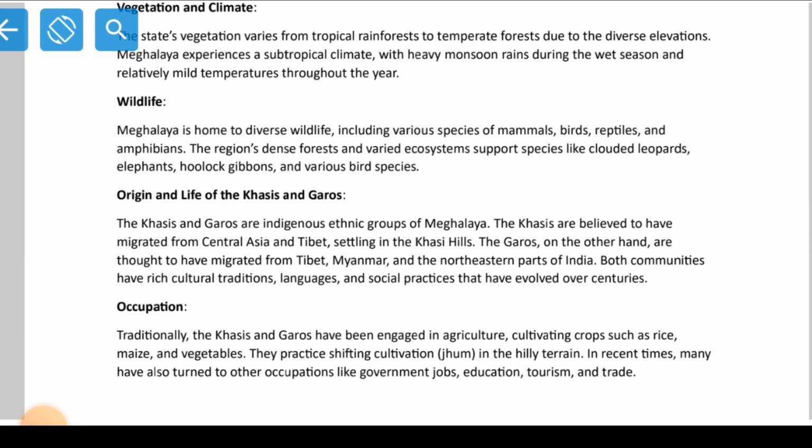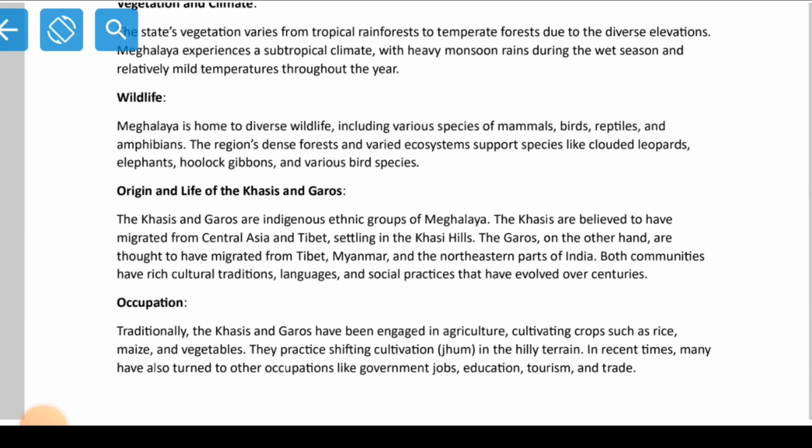Now, wildlife. Meghalaya is home to diverse wildlife including various species of mammals, birds, reptiles, and amphibians. The region's dense forest and varied ecosystem support species like clouded leopards, elephants, hoolock gibbons, and various bird species. We are very rich in flora and fauna, as I said. So Meghalaya is home to diverse wildlife, including various mammals. Every now and then in Garo Hills, towards the south and southwest, we come across elephants.